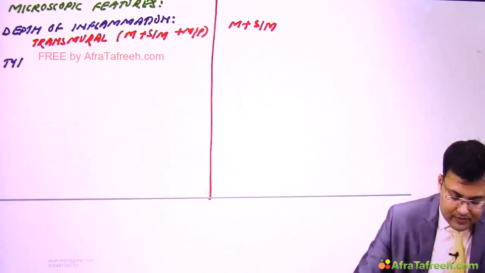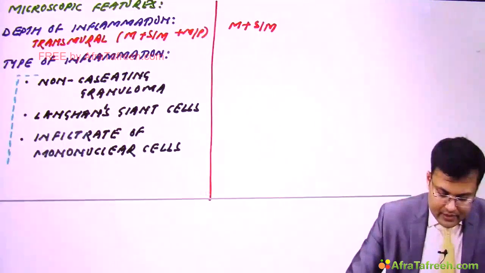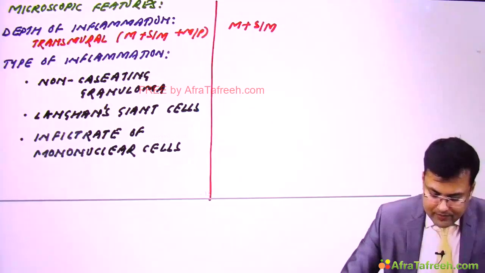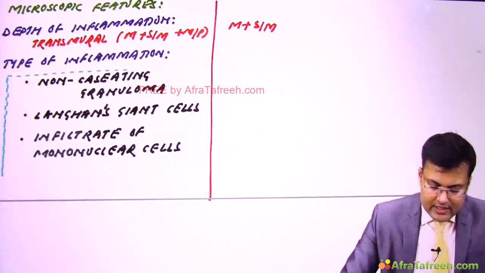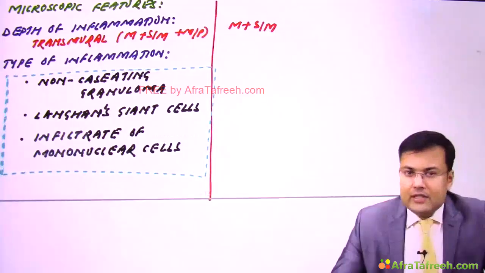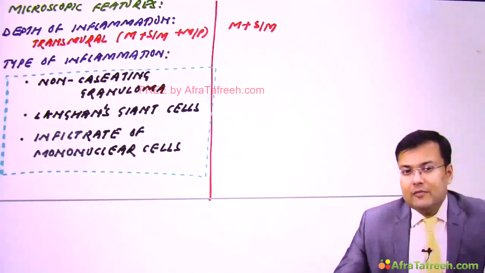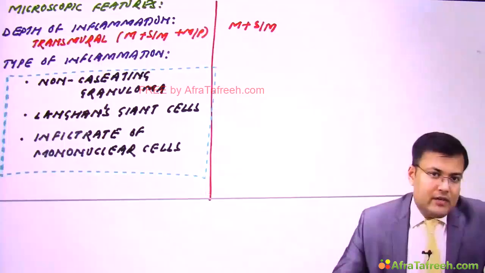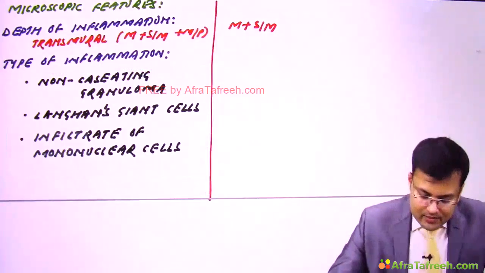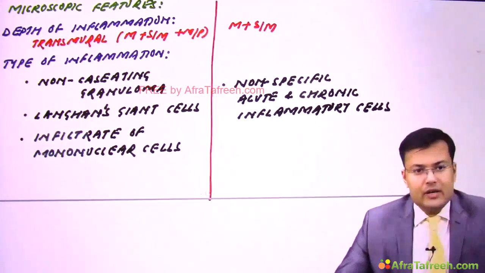Type of inflammation in Crohn's. In Crohn's, we find non-caseating granuloma. Clear? Apart from non-caseating granuloma, we discussed what kind of giant cells are seen: Langerhans giant cells, and there is infiltrate of mononuclear cells. Now see what kind of inflammation is seen in ulcerative colitis. In ulcerative colitis, there is presence of non-specific acute and chronic inflammatory cells.